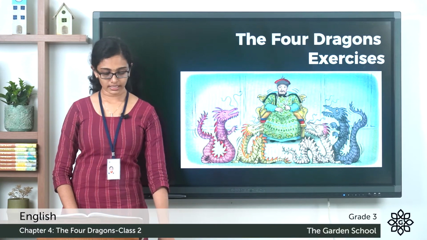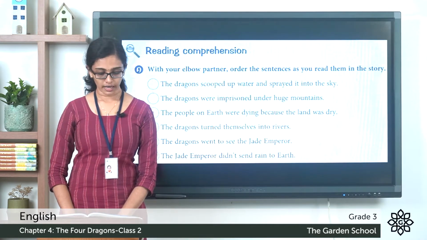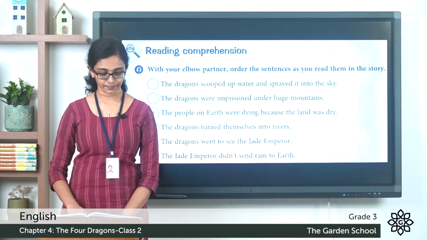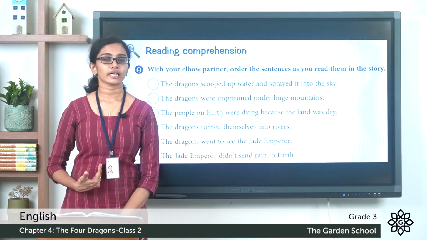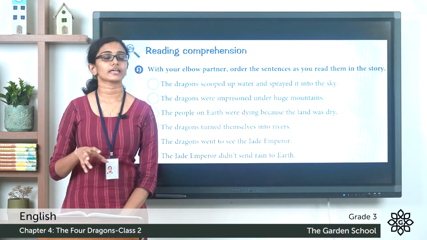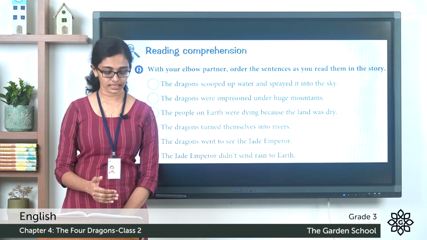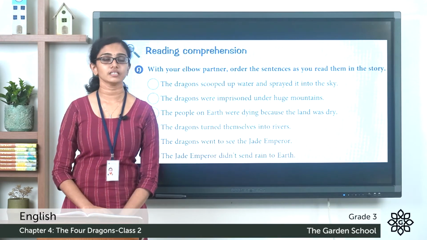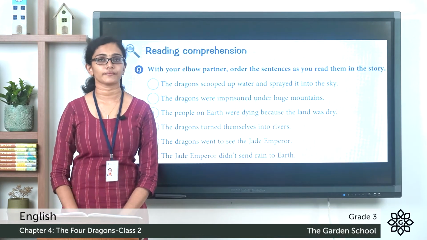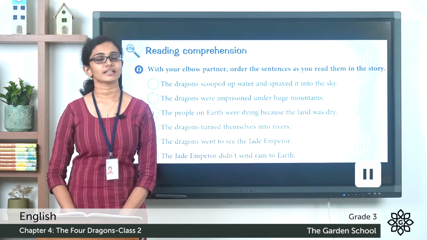The first one is reading comprehension. Question A. With your elbow partner, order the sentences as you read them in the story. So make sure you read the story thoroughly and you can see a few sentences taken from the story. You have to order or sequence these sentences or number these sentences according to the time of their happening as mentioned in the story. So you please pause the video, finish numbering the sentences and come back.